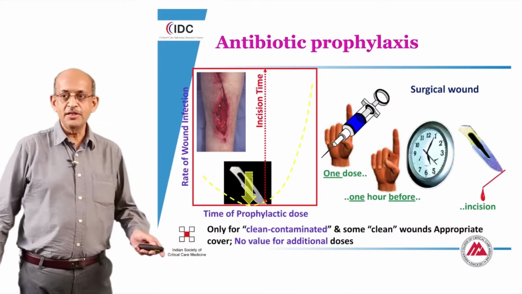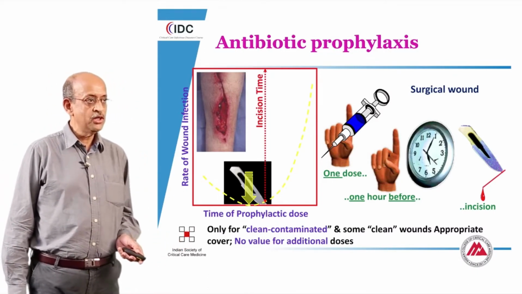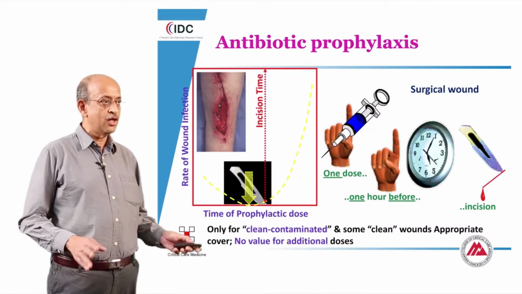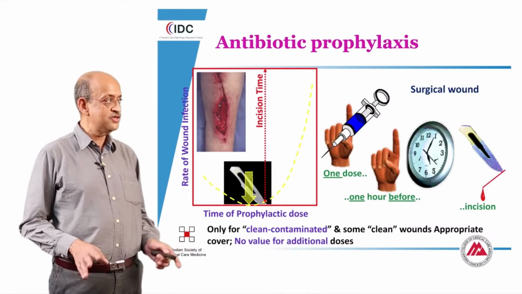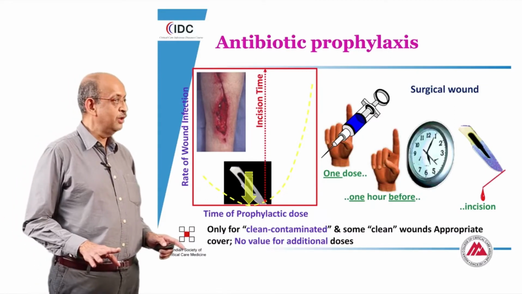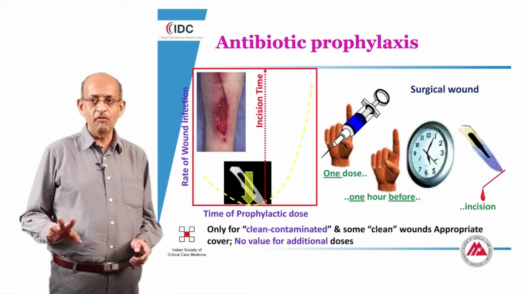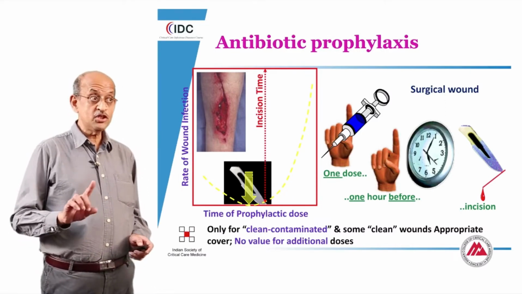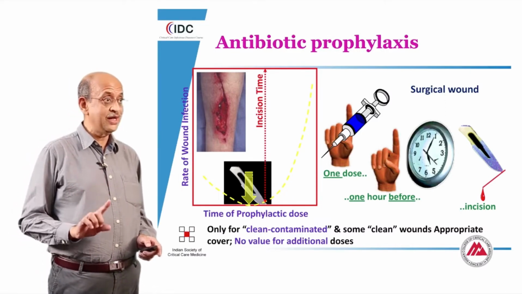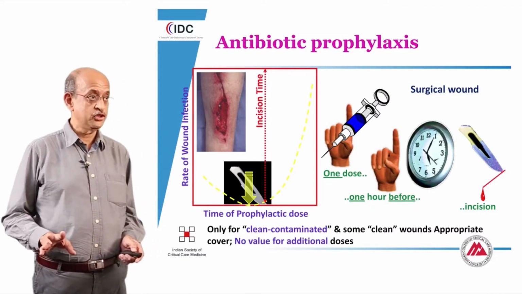Long ago, in the 1960s, we developed rules for prophylactic antibiotics: a reasonable concentration of antibiotic at the time of incision is the most effective way of preventing an infection. A single dose given 1 hour before incision is what is usually recommended, and this is only for clean contaminated surgery, surgery with a reasonable risk of developing infection.